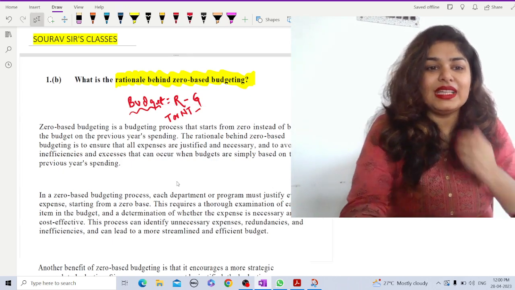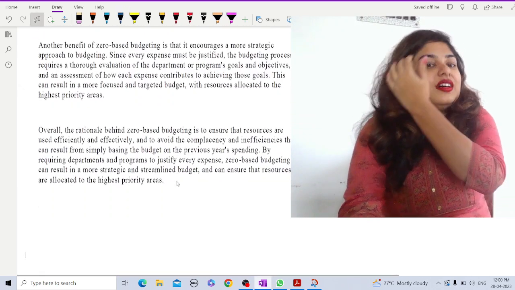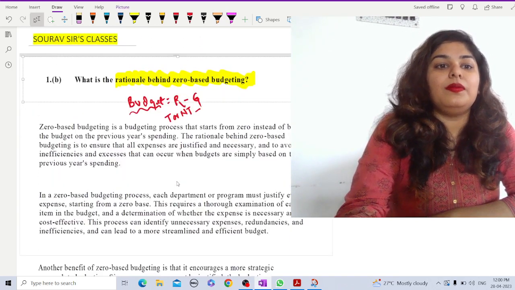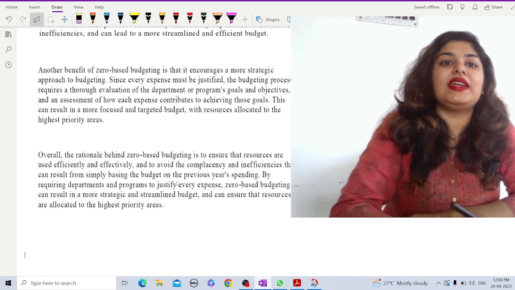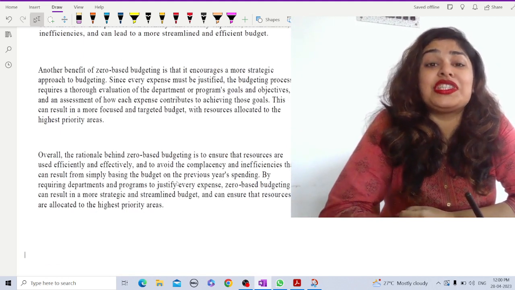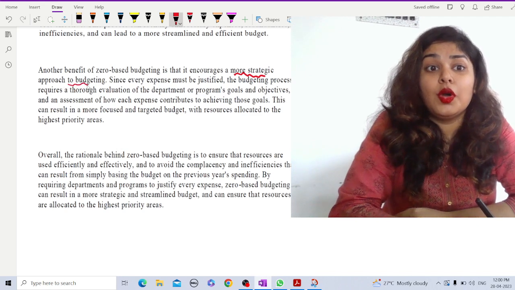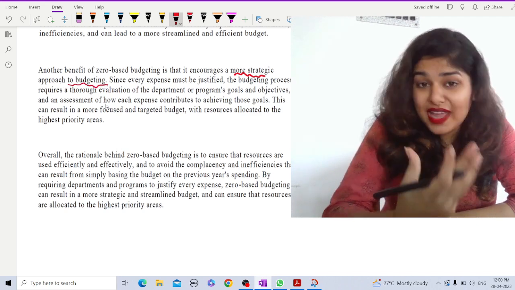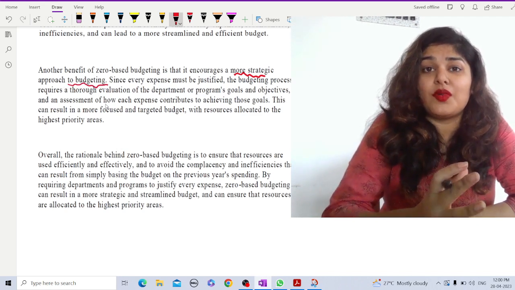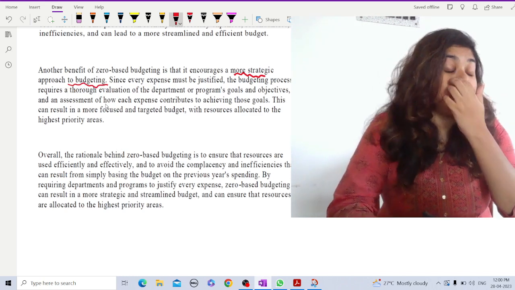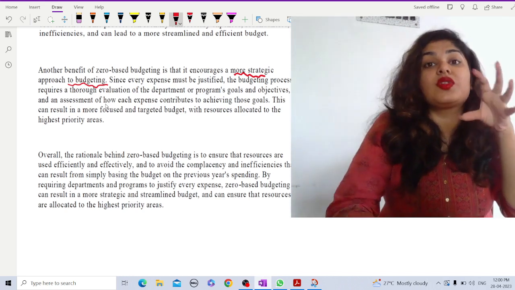Okay, now what is the benefit of this zero based budgeting? Another benefit we can say is that it encourages a more strategic approach to budgeting. But why? Because since every expense is justified, the budgeting process requires a lot of evaluation from the department and the program's goals and objectives.